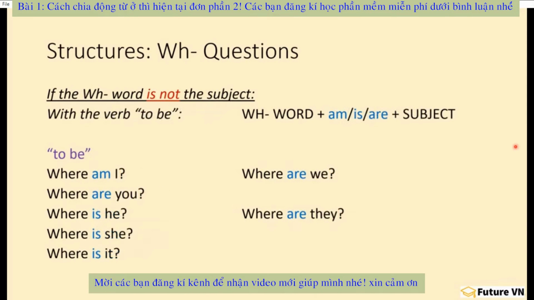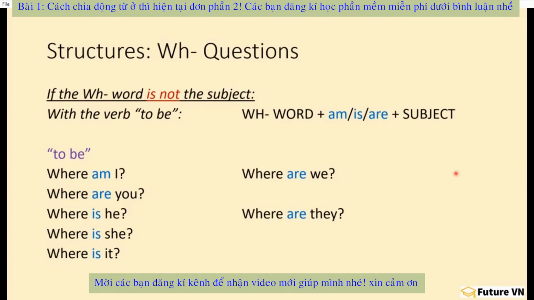First, let's take a look at the WH word not being the subject for the verb to be. So WH word here plus am, is, are plus subject. So no do, does in these questions. So with to be, I might ask, where am I? Where are you? Where is he? Where is she? Where is it? Where are we? Where are they? Right. So notice the subject here is I, you, he, etc. Not the WH word.